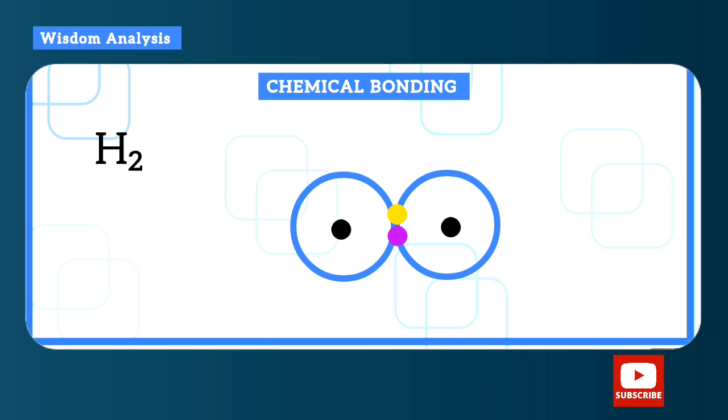Same, the hydrogen atom with the yellow electron will allow its electron to also fall on the shell of this other one. So if you look at the shell of only one atom, you see that there are 2 electrons. If you look at the shell of the other one, you see that there are 2 electrons. So they are not totally giving it out, they are sharing. So since both of them contributed one electron, this is called a single bond and it's shown like this.